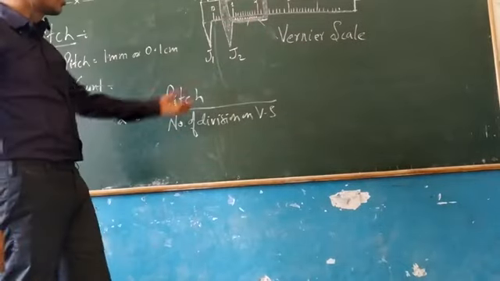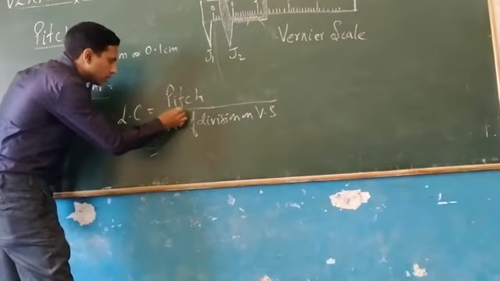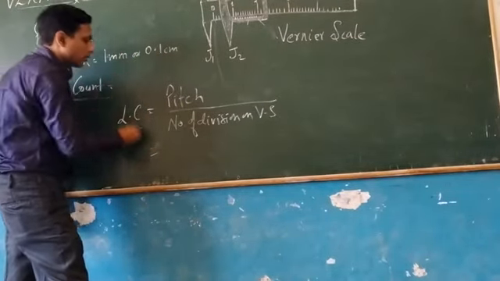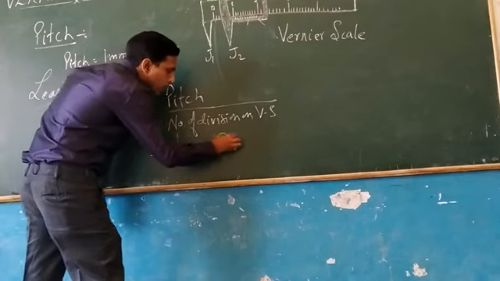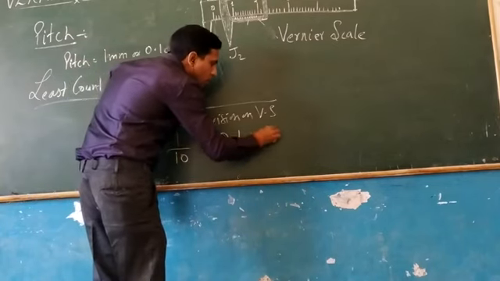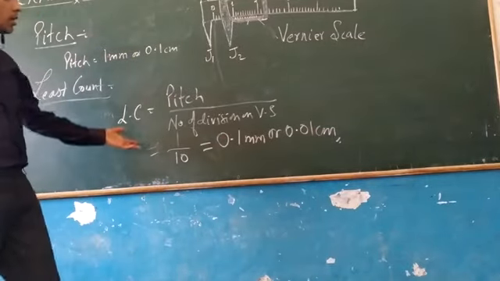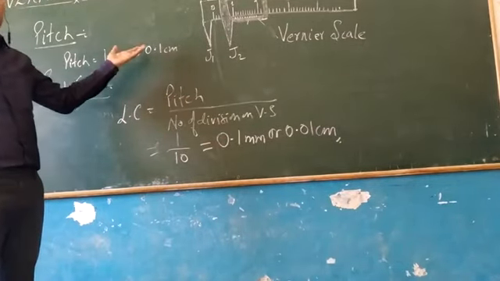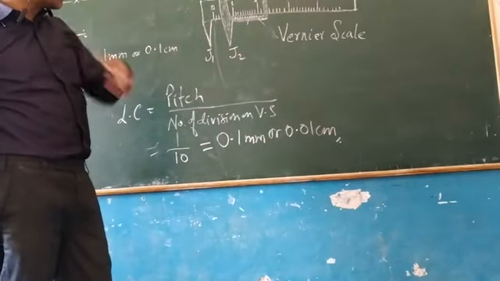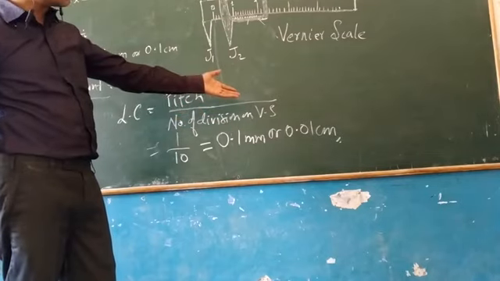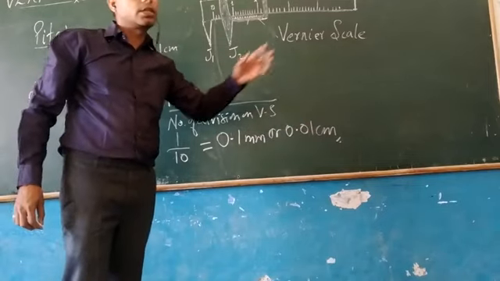And as I told you, total 10 divisions are there on this vernier scale. So pitch is 0.1 centimeter or 1 mm. So 1 divided by 10 equals 0.1 millimeter or 0.01 centimeter. If you compare the least count of this vernier scale with the normal scale, there you can measure the length accurately up to the first decimal place, here you can measure the length up to the second decimal place. That was 0.1 centimeter, this is 0.01 centimeter.